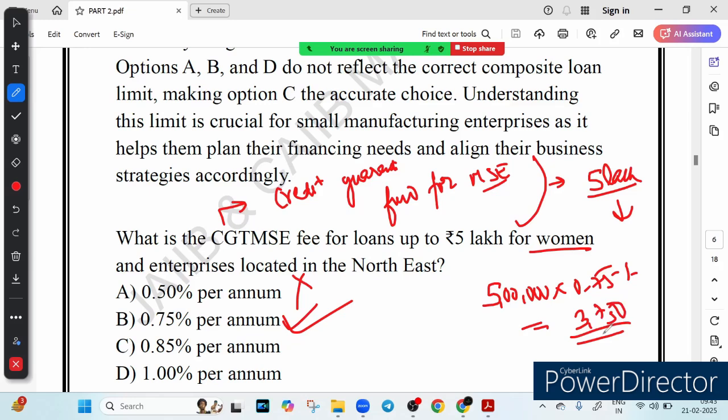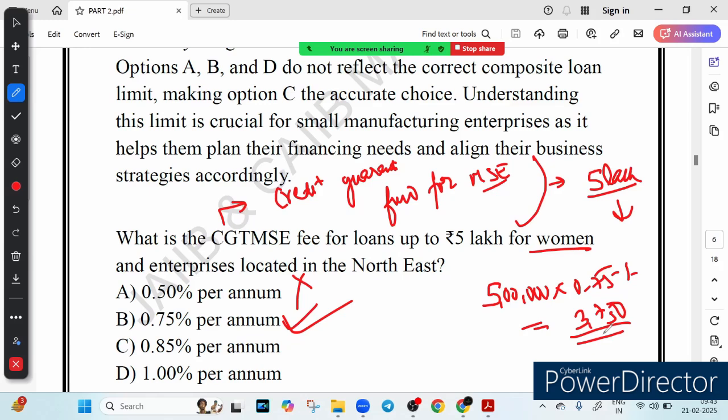Earlier we talked about, इससे पहले भी question था, याद है आपको? If you remember, there was a guarantee fee, and this is the CGTMSE fee. So both are different. The guarantee fee was 0.85%, if you remember it, and here we are talking about the CGTMSE fee, which is 0.75%. So the lower fee structure encourages banks to lend to women and businesses in the northeast by reducing their risk.